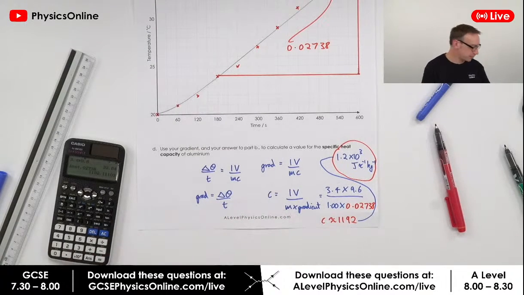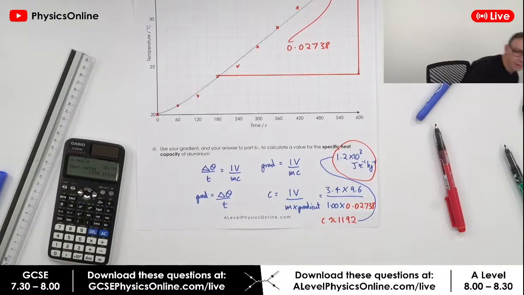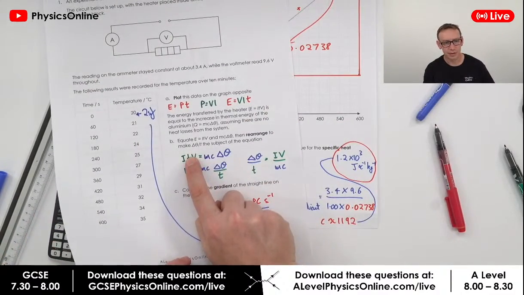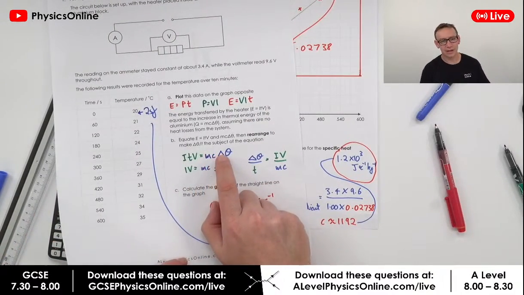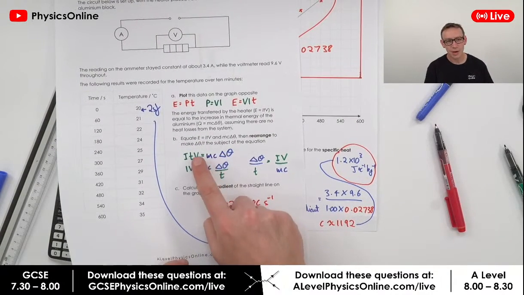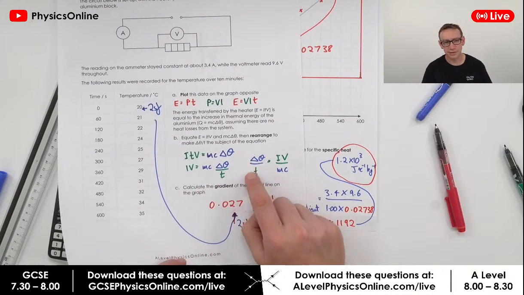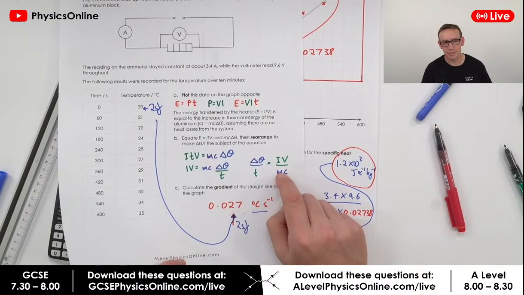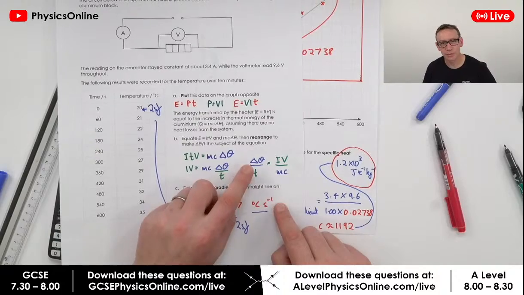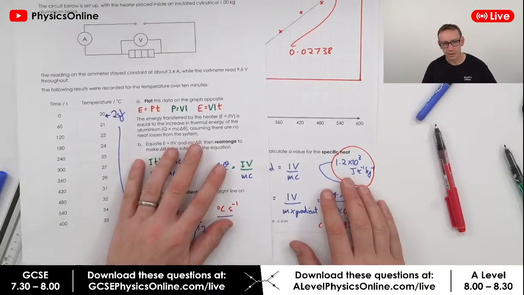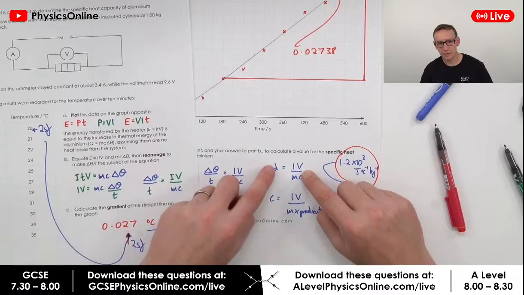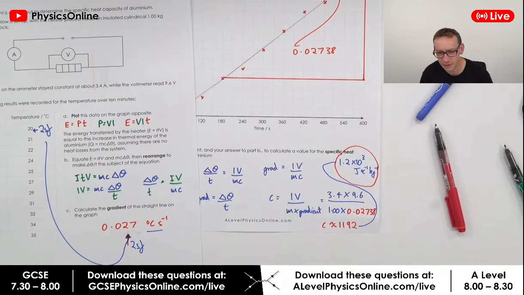But for the previous part of the question, we also know the energy supplied to the block is equal to the change in internal energy, or the increase in thermal energy, of that aluminium block. And we can then rearrange this to say that delta theta over T is equal to IV over MC. So we know that the change in temperature with respect to time is equal to IV over MC. And that means IV over MC is equal to the gradient, so we can use that to work out specific heat capacity.